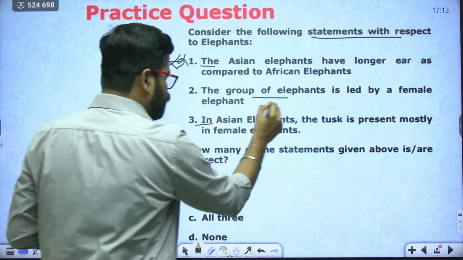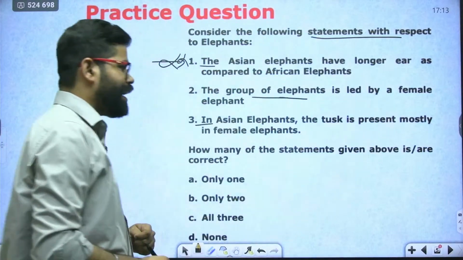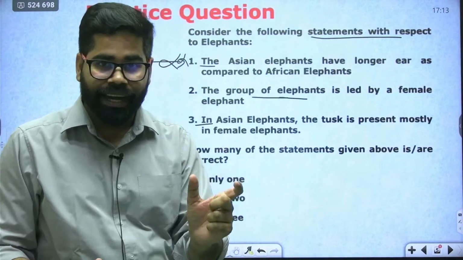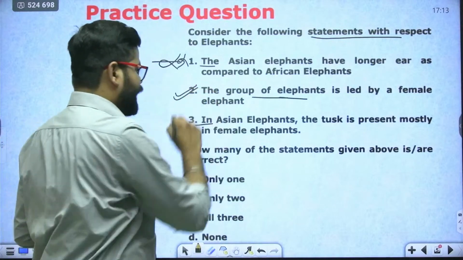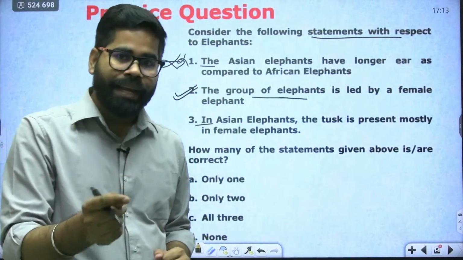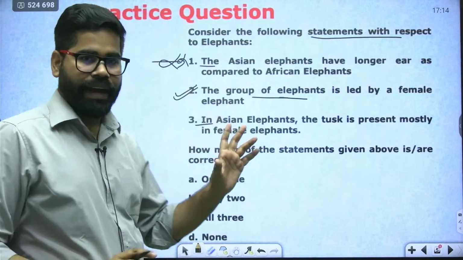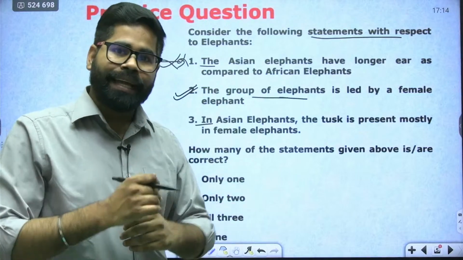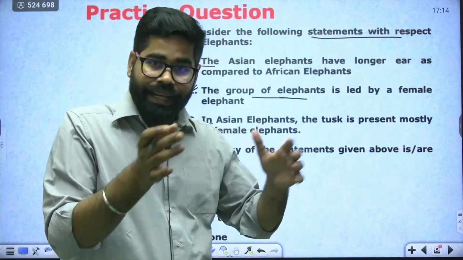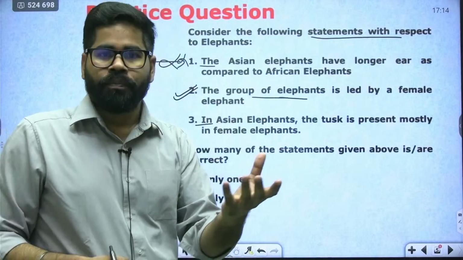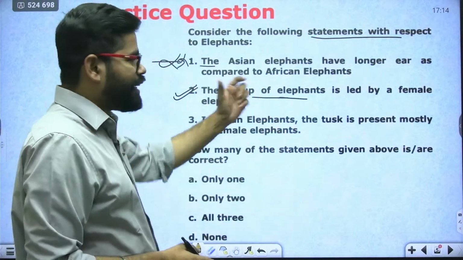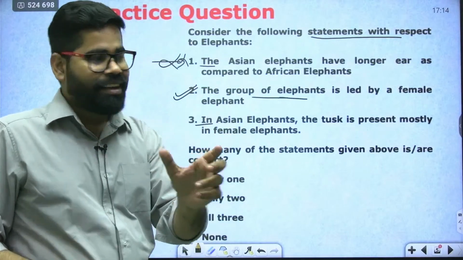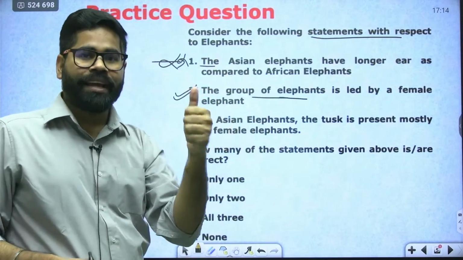Second is saying the group of elephants is led by a female elephant. Yes, so the group is led by a female elephant. It is matriarchy. So this second statement here is correct. Normally when the male elephants become adult, then they go different ways. They are either living solo or they are living with a few bachelor males, like simple bachelor groups.